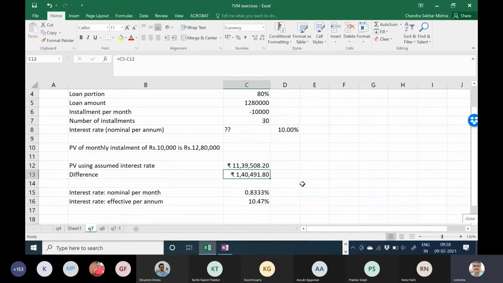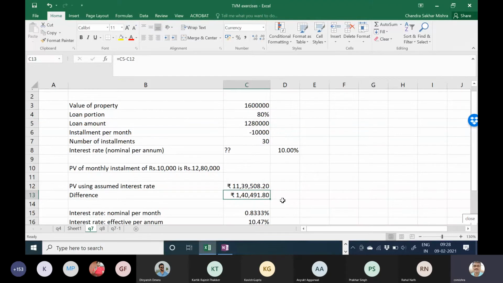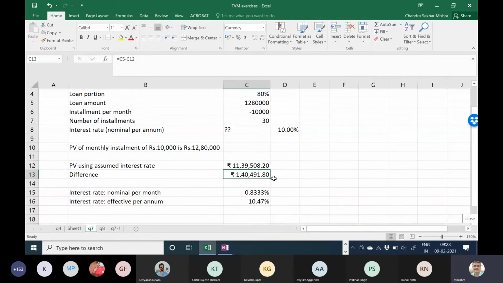Now the difference is how much? We need 12,80,000 in this amount. So how much difference is there? 1,40,000 is the difference. This can be solved in multiple ways. What do you want now? How do you approach this problem? Tell me. We will make the difference 0. Very good.